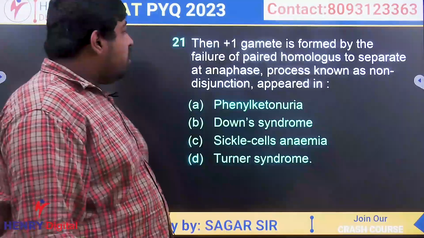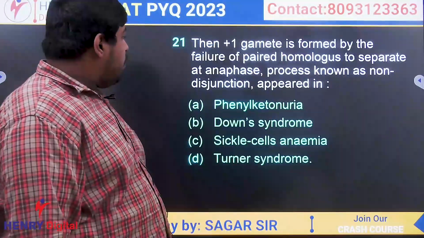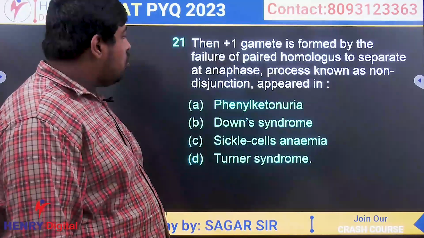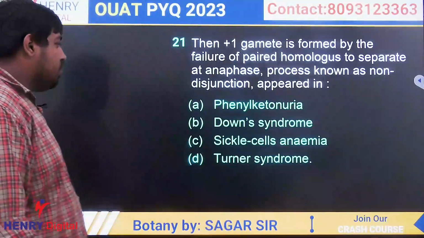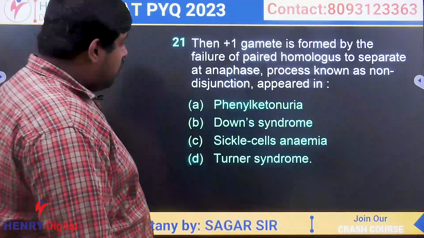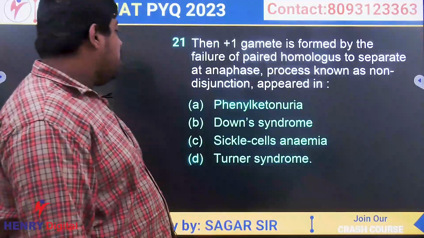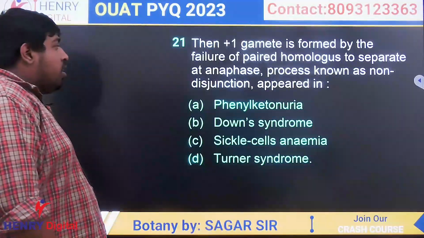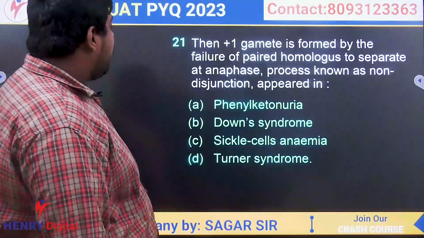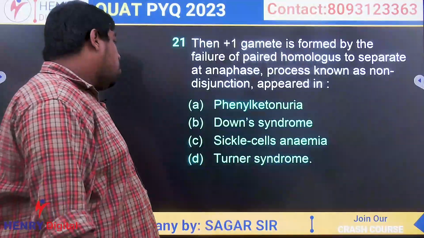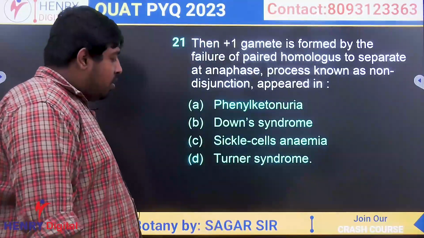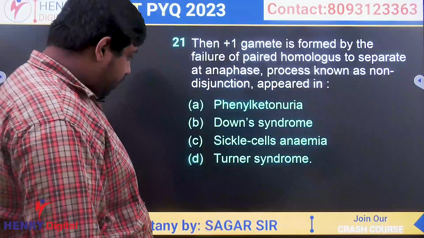Then a gamete is formed by failure of paired homologous chromosomes to separate at anaphase, a process known as non-disjunction. It appeared in which case? The question was, in which case do we get one extra chromosome in the gamete? So the chromosome number will be 47. What will be the answer?